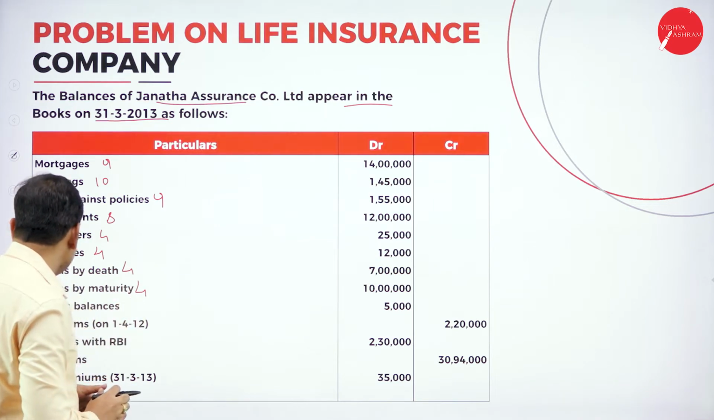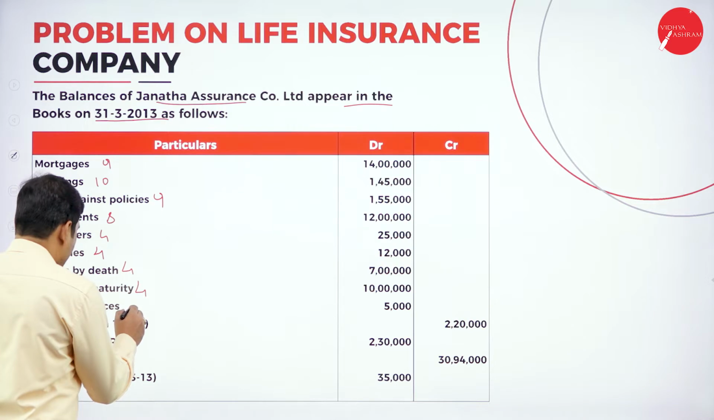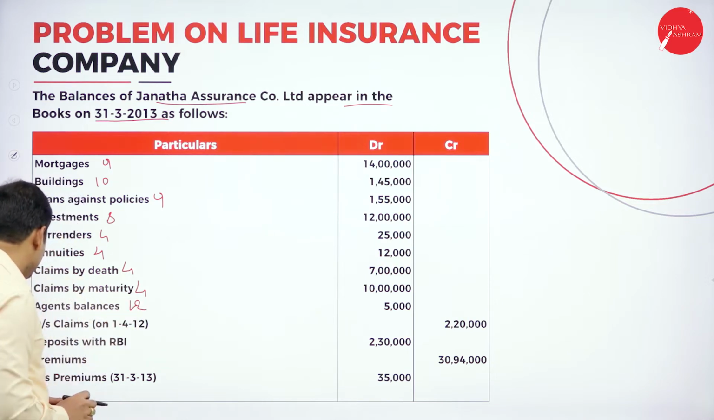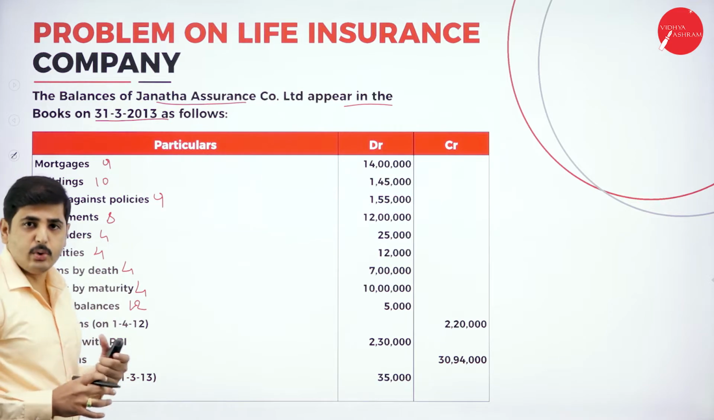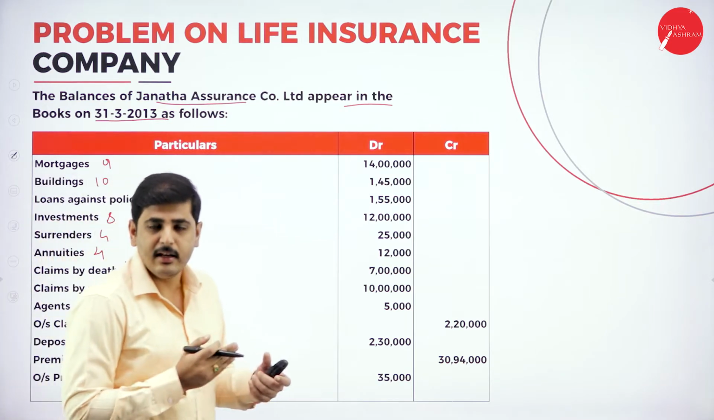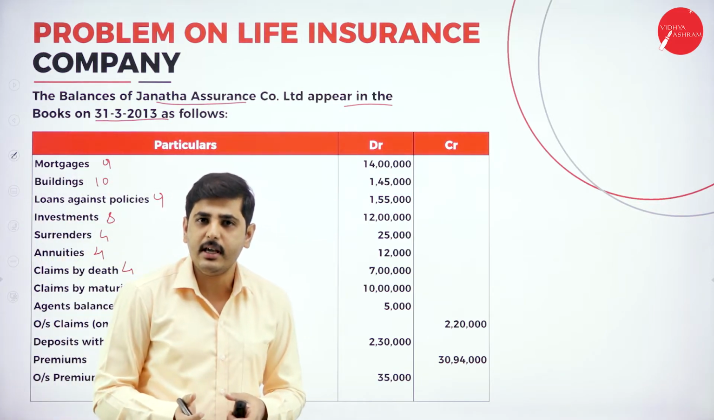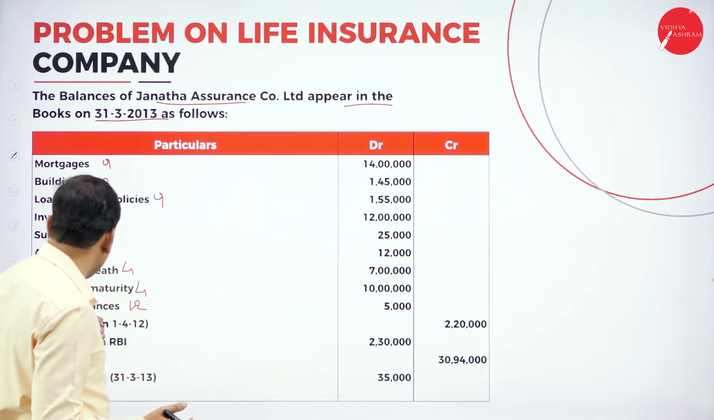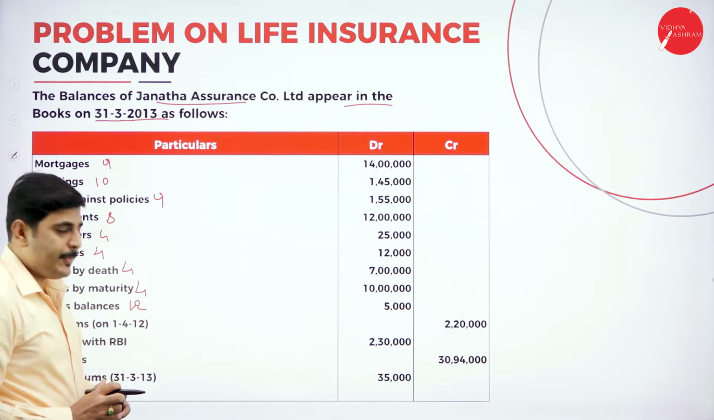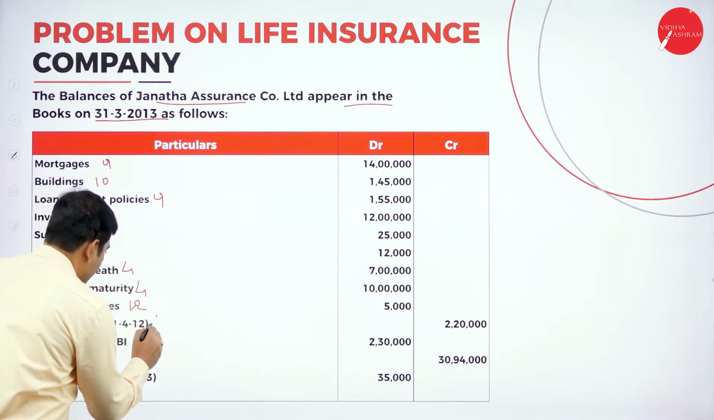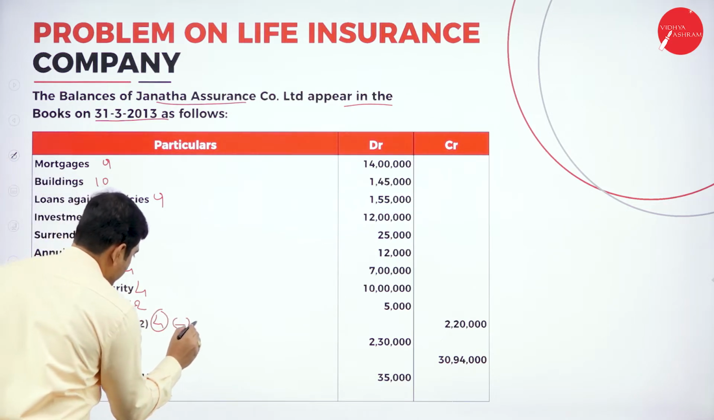Next one, agents balance schedule number 12, current assets. Next one, outstanding claims of the previous year. Any outstanding of the current year we should add, any outstanding of the previous year we should deduct. So outstanding claims, where will claims come? Claims come in schedule number 4, benefits paid; under that, the previous year's outstanding under schedule number 4 is deducted from claims.